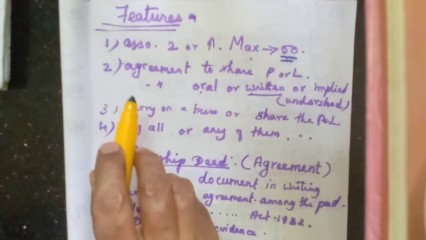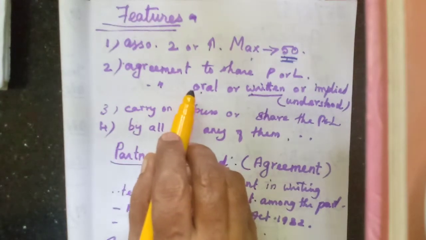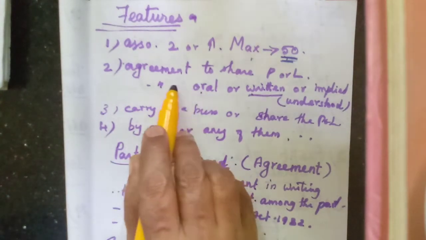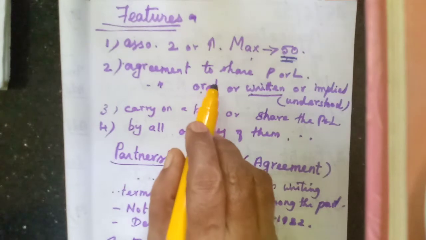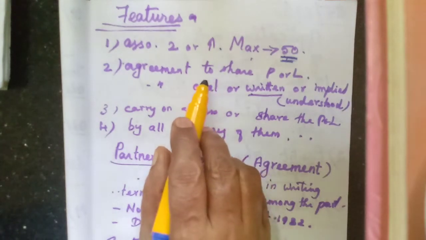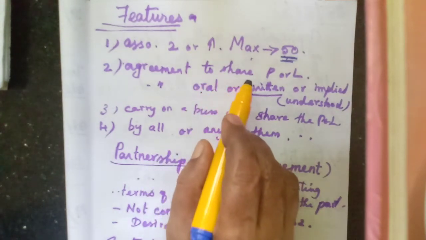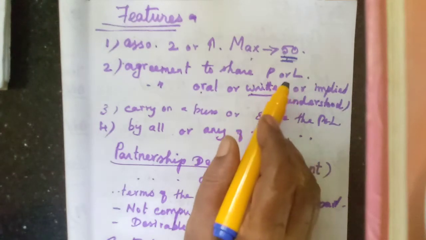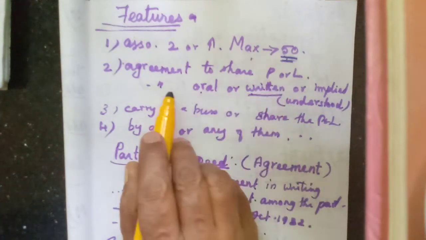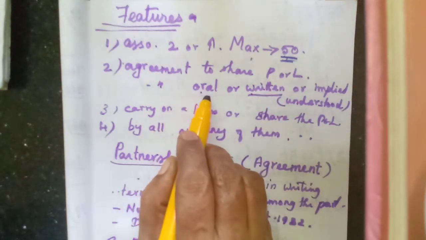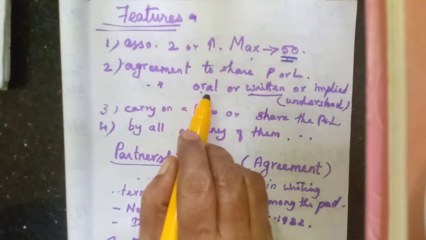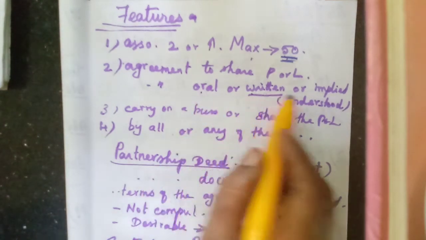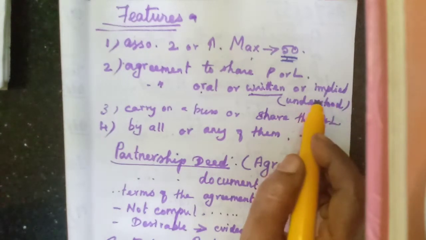Maximum is 50 members. Then there is an agreement, as we have studied. There is an agreement among the partners on the ratio of sharing the profits or losses of the partnership firm. The agreement may be oral, either in saying or written on paper, or it may be implied, understood.